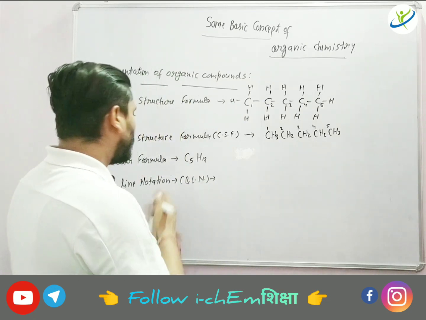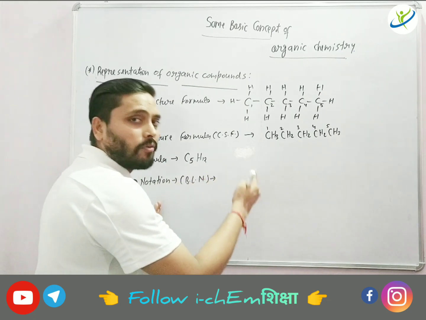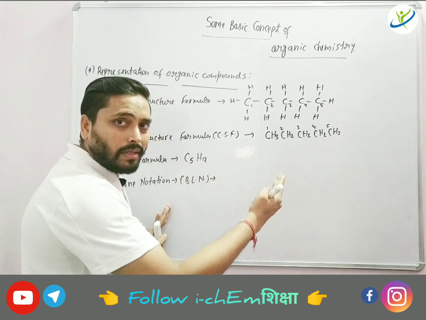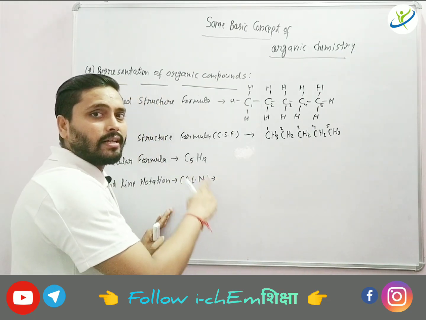That's why we try to draw the vertices in the zigzag form. We can draw the vertices in a different form now, but we are trying to draw them in the zigzag form.